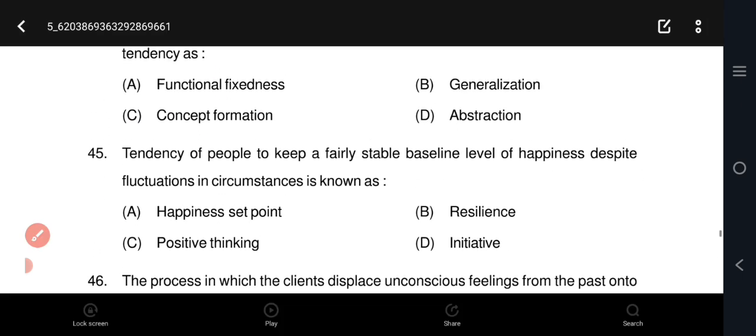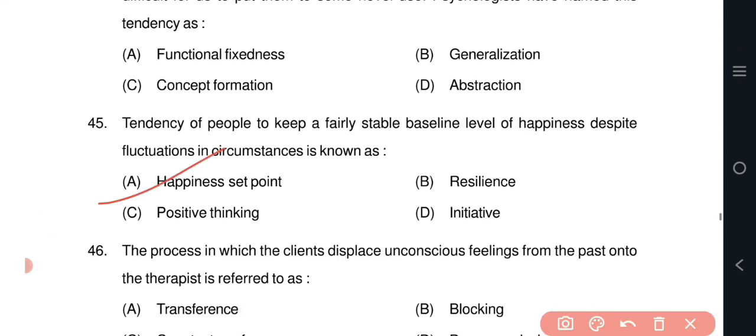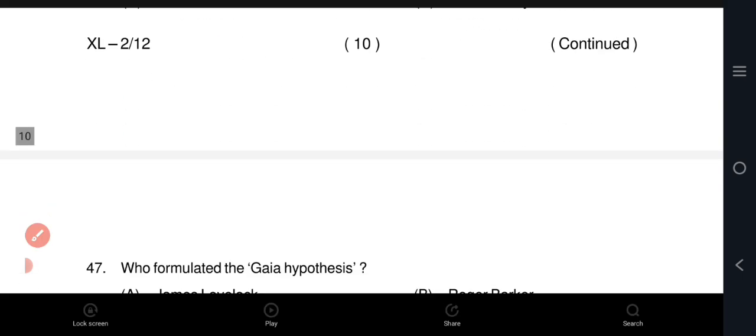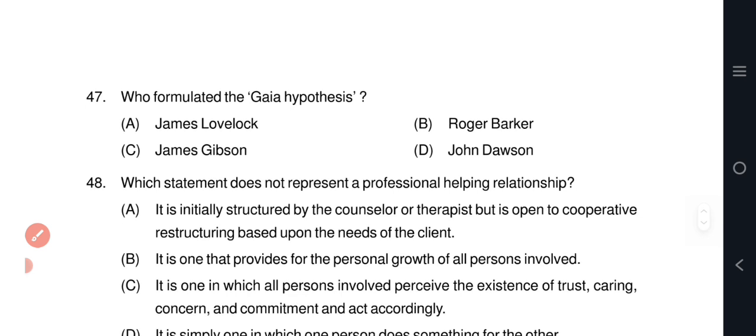Question number 45. The tendency of people to keep a fairly stable baseline level of happiness despite fluctuations in circumstances is known as option A, happiness set point. Question number 46. The process in which the client displays unconscious feelings from the past onto the therapist is referred to as option A, transference.